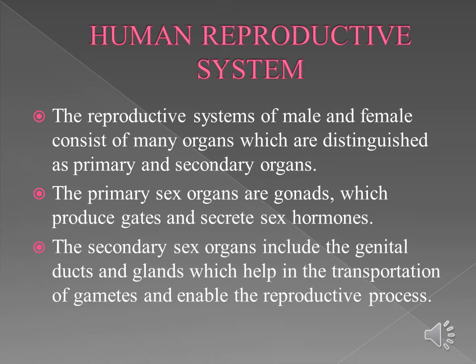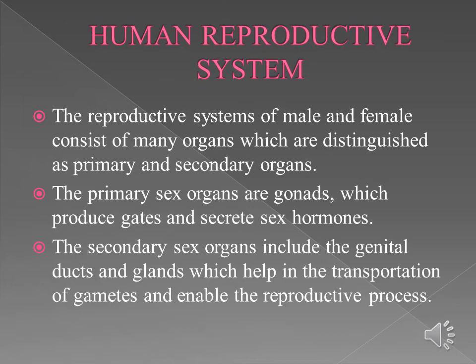Now let's see the next topic, the human reproductive system. Reproduction can be defined as the biological process of producing a new individual or an offspring identical to the parents. This process ensures the increase in the number of individuals of a species when conditions are favorable. It is one of the fundamental characteristics of living things and an essential life process.